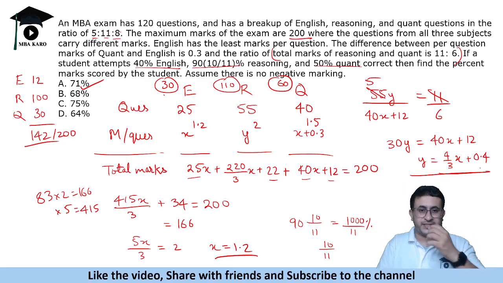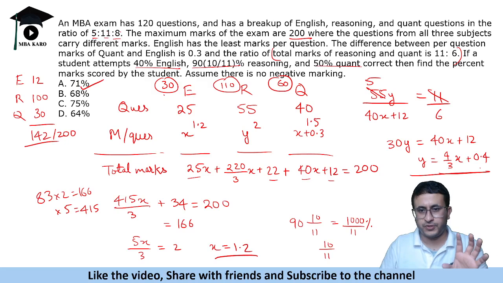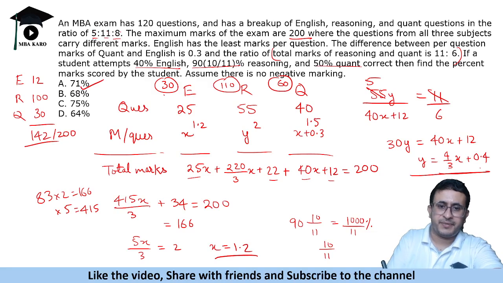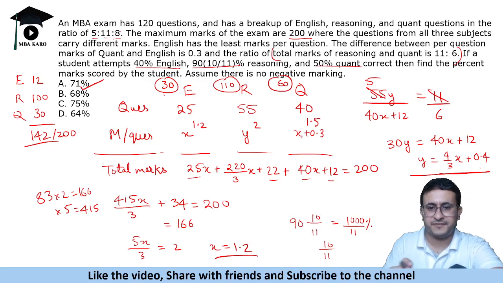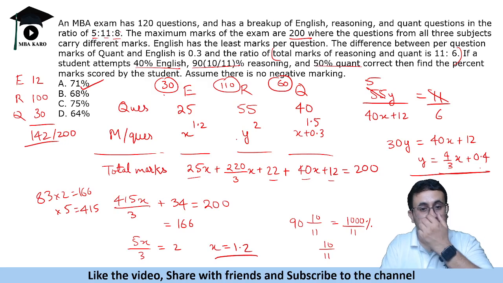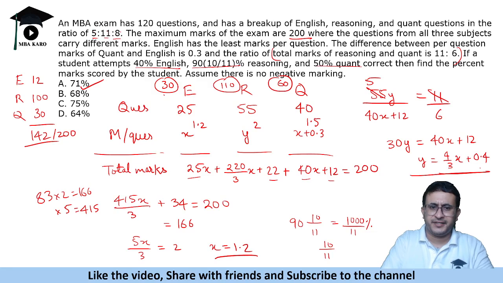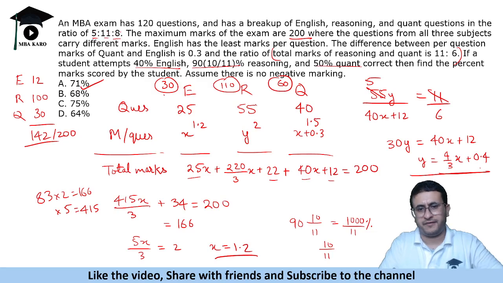Okay, that was the proper way of solving, but can we reduce the time in solving this question? Maybe yes, by guessing the values of x and y. It is given that total marks is 200, so reasoning has high weight, and English and quant have low weight.